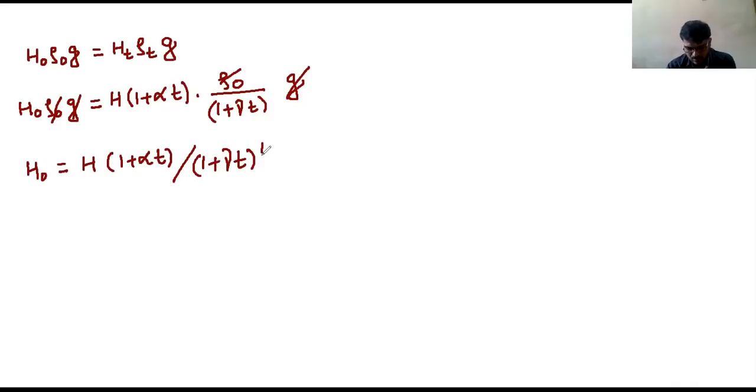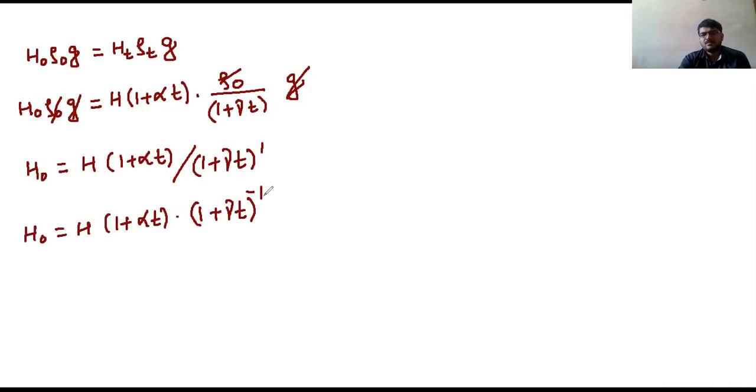Now you can see here, I can take this to the numerator with minus power. So therefore I am getting H0 is equal to H into 1 plus alpha T into 1 plus gamma T whole power minus 1. Isn't it right?